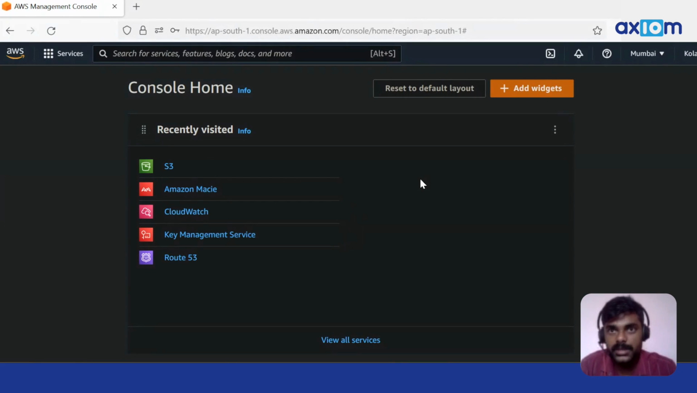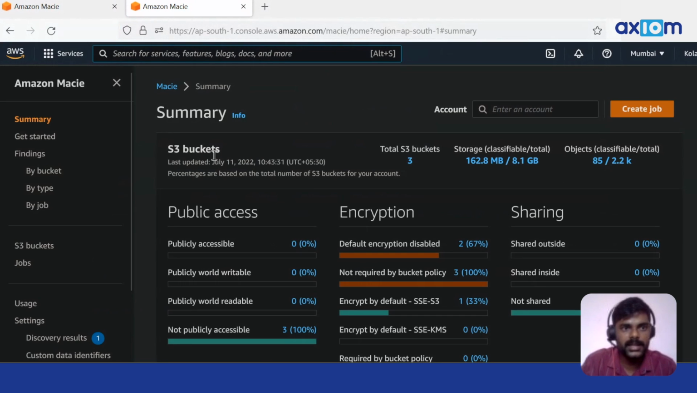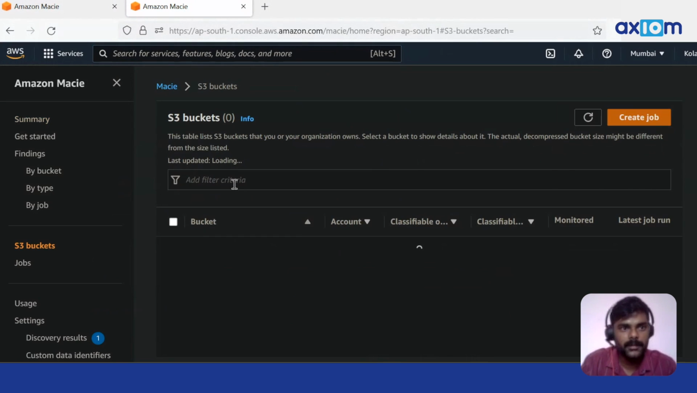Here, our main objective is to find any PDF or CSV files or any other files stored in S3, and whether they contain any critical data like personally identifiable information, for example. Amazon Macie will help us, as it uses machine learning algorithms to detect this critical data. Let's go to Amazon Macie, and in another tab, I am opening the S3 bucket.